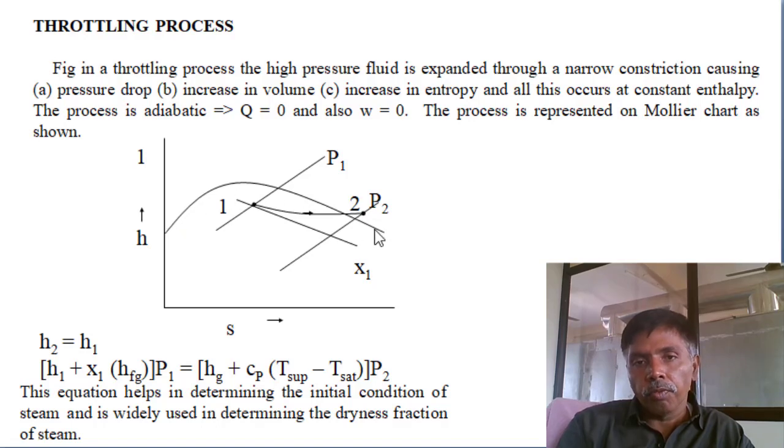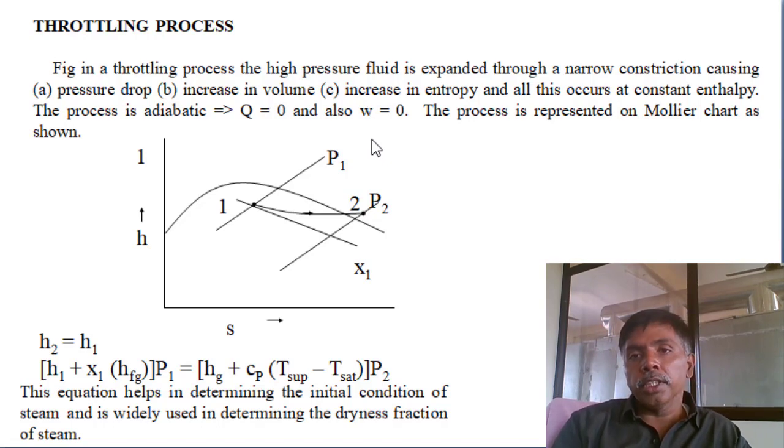This is the saturation curve. Initially it has some wet region, say 0.95 or 0.9 dryness. Along the isoenthalpic line we move to the next pressure, expanding from 1 bar to 0.5 bar or so. Then we reach the superheated range, or the dryness fraction increases. So entropy is increasing, enthalpy is constant, but entropy increases by the throttling process. And if we assume it is adiabatic, then the heat transfer is zero. In throttling, we are not producing any work. These are the conditions of the throttling process.